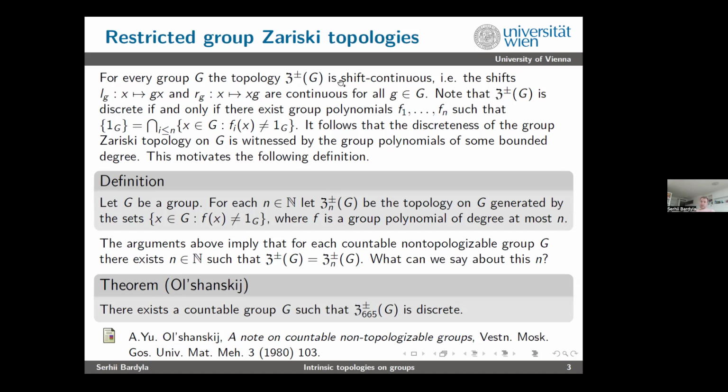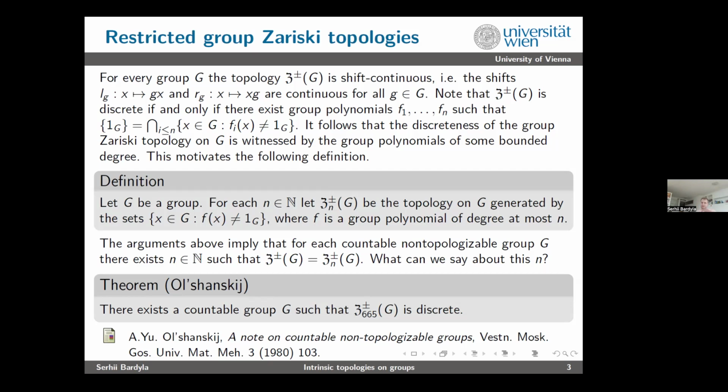But from this doesn't follow the full continuity. So this is a so-called semi-topological group. So now this Zariski topology, which we just introduced, is discrete if and only if the identity element is isolated, because you have shift continuity. And to achieve the isolatedness of the identity element, it's enough to find finitely many of these subbasic sets whose intersection is {1_G}. And you can always find it if your topology is discrete.